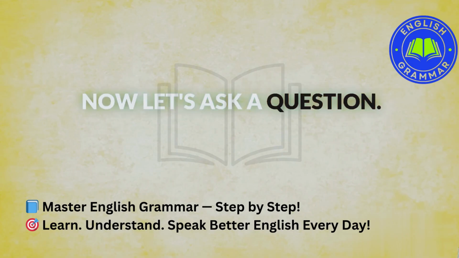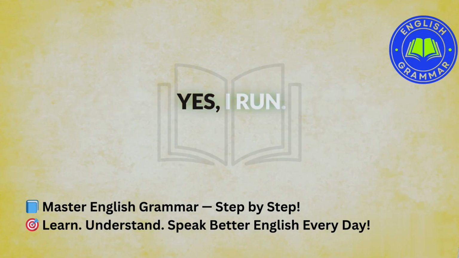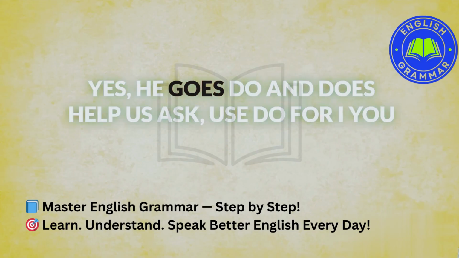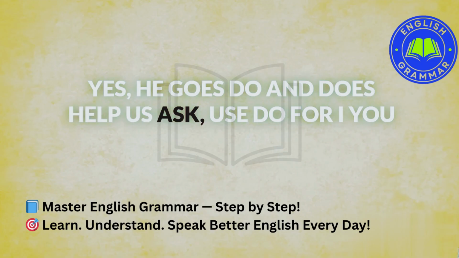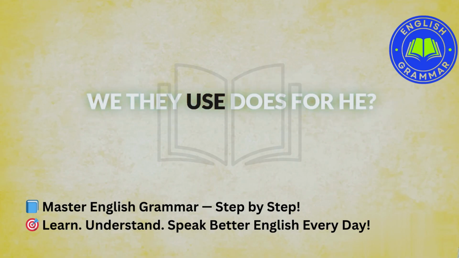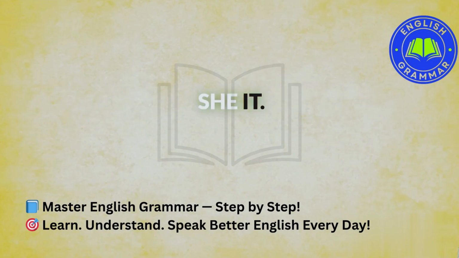Now let's ask a question. Do you run? Yes, I run. Do they eat? Yes, they eat. Does he go? Yes, he goes. Do and does help us ask. Use do for I, you, we, they. Use does for he, she, it. Do you eat? Does she run?